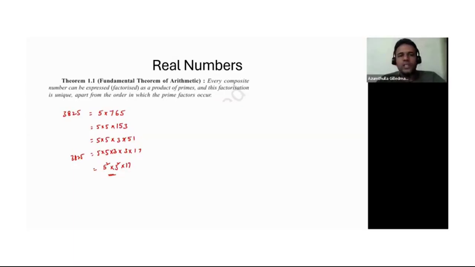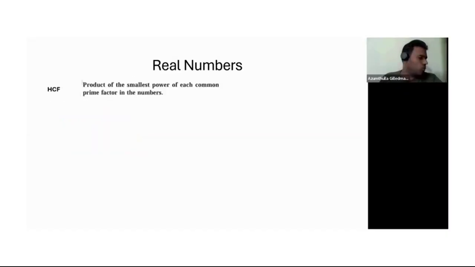Okay, so based on this prime factorization method, we can find the HCF and LCM of the numbers. So let's look at those. HCF. What is HCF? In your earlier classes, we would have learned. What is HCF, guys? HCF is the highest common factor. LCM is the least common multiple.